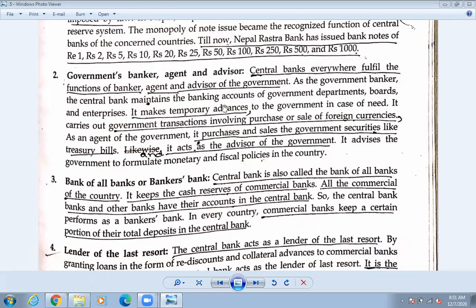Okay, so it makes temporary advances. The bank fulfills all the government's expenses. It makes temporary advance payments. Then government transactions involving purchase or sales of foreign currencies. To sell any foreign currencies, who is helping? Our government's bank, the Nepal Rastra Bank, is helping. Okay, so it purchases and sells government securities.